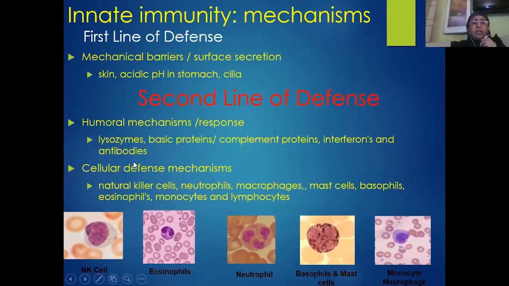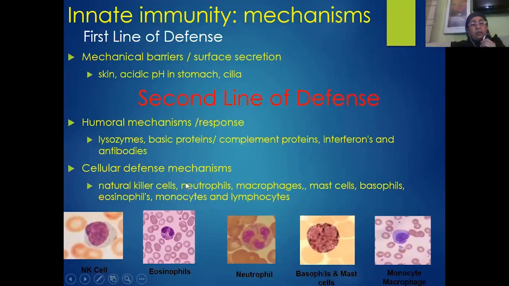Antibodies are specifically produced immunoglobulins by the body of the organism against specific antigens. So all these responses of the plasma proteins are the inherent abilities of our body to produce various types of plasma proteins to eliminate the pathogens. We are going to study these under the humoral response or the humoral mechanism of the second line of defense.